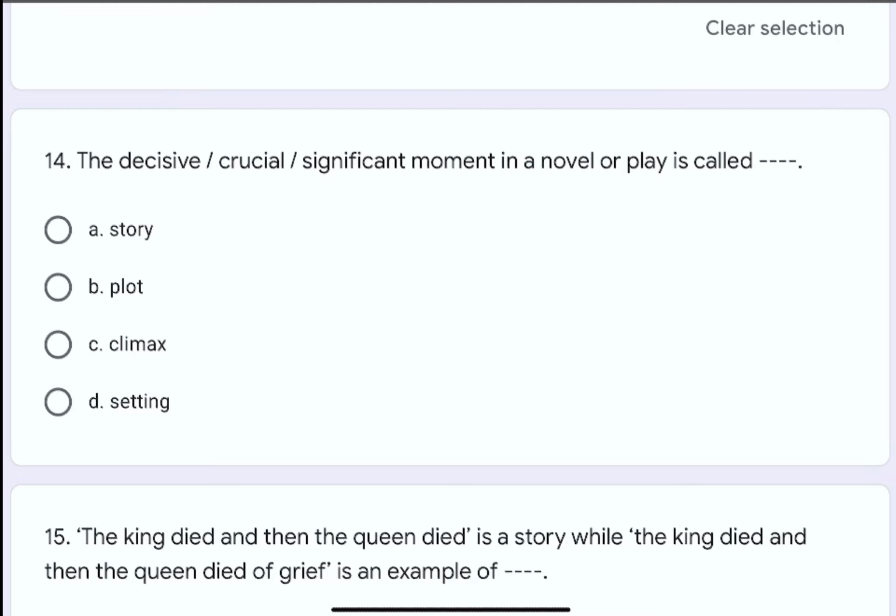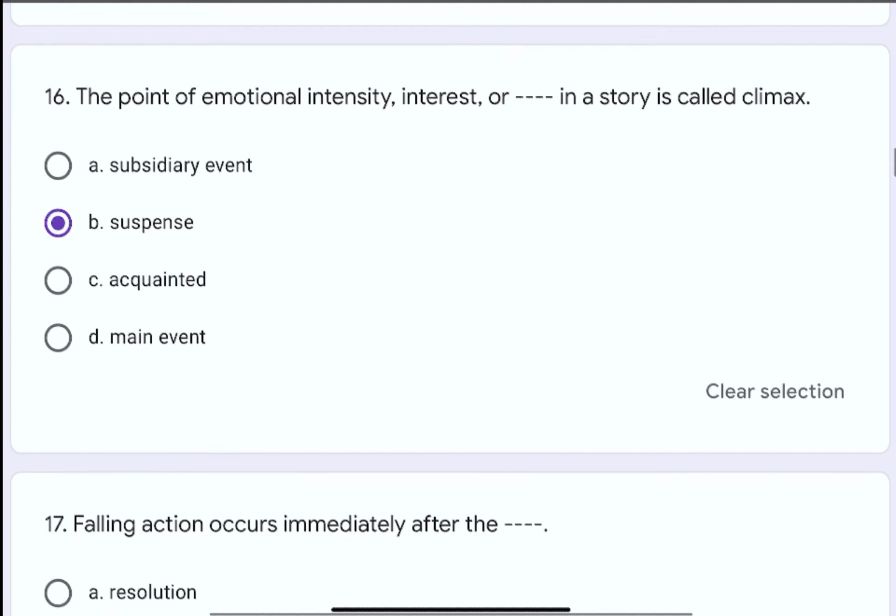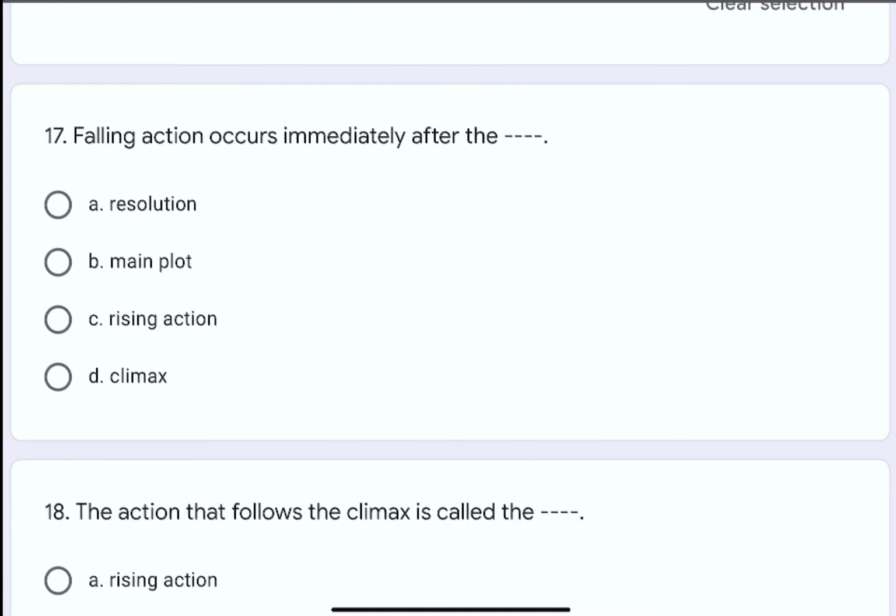Question number 16. The point of emotional intensity, interest, or dash dash in a story is called climax. The options are A. Subsidiary event, B. Suspense, C. Acquainted, or D. Main event. The correct option is B. Suspense.